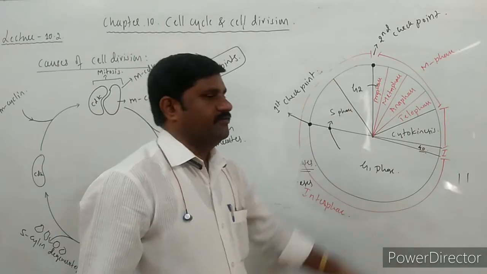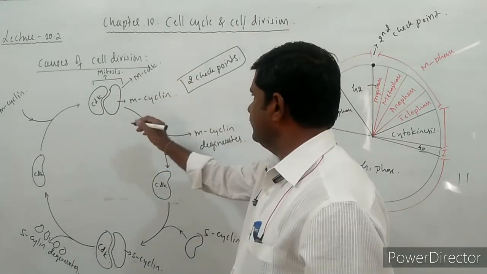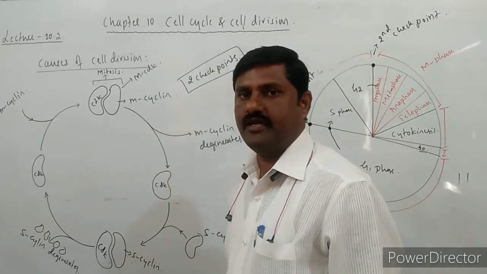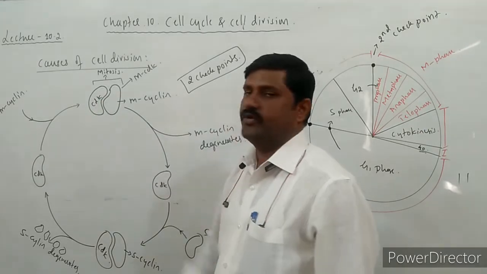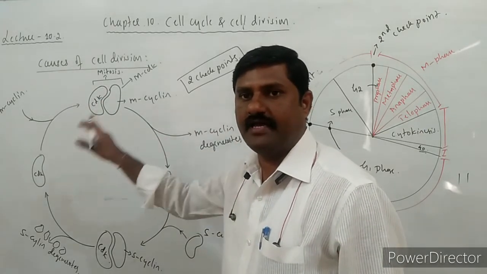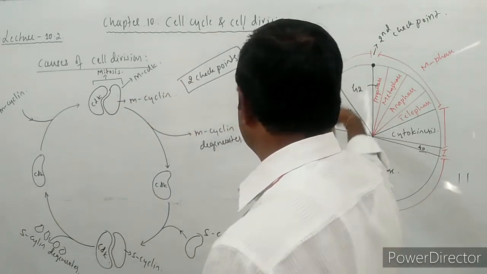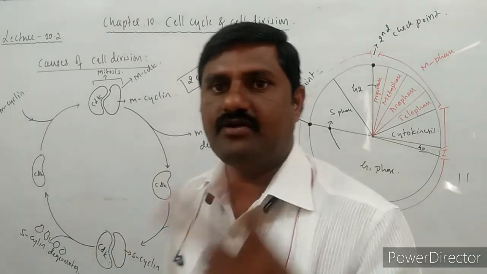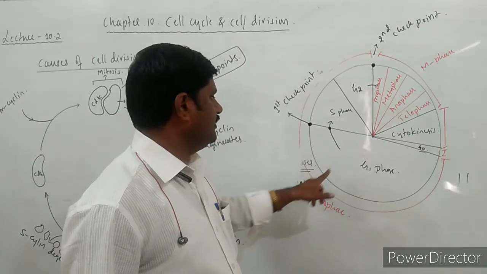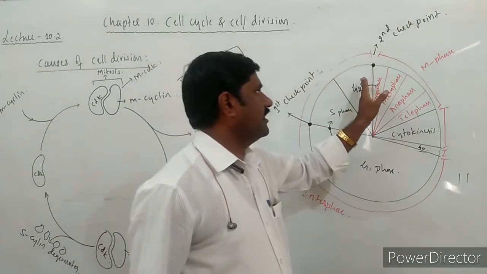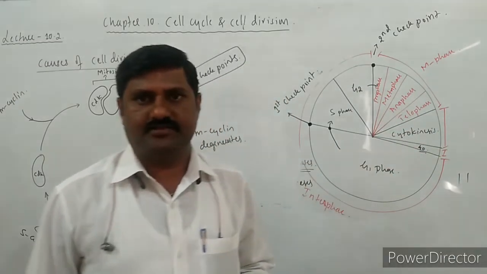This transition from one phase to another phase is controlled by these CDKs and cyclins, where cyclin combines with CDK, the cyclin dependent protein kinase itself. When they combine, they form a factor that helps in transition from one phase to another phase. So there are two checkpoints present in the cell cycle. One is in between the G1 and S, and the second one is between the G2 and M phase.